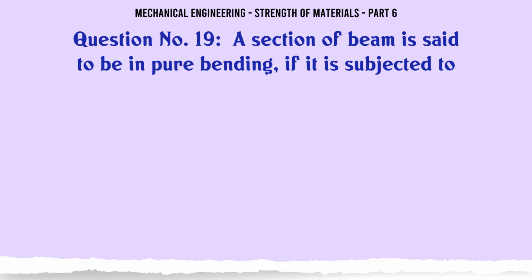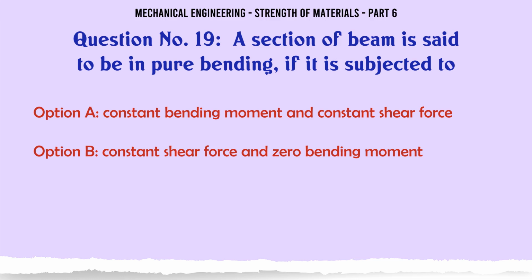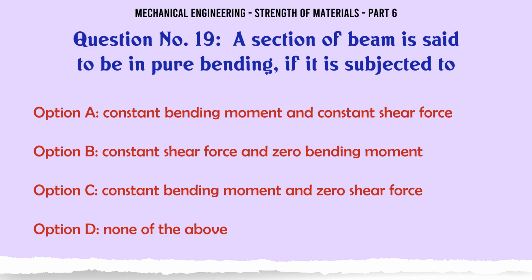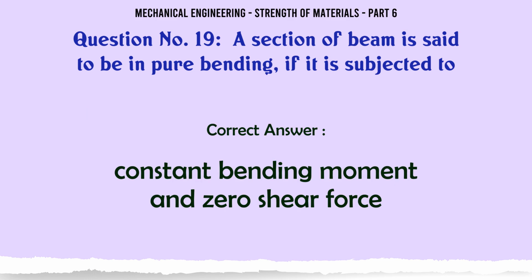A section of beam is said to be in pure bending if it is subjected to A. constant bending moment and constant shear force, B. constant shear force and zero bending moment, C. constant bending moment and zero shear force, D. none of the above. The correct answer is constant bending moment and zero shear force.